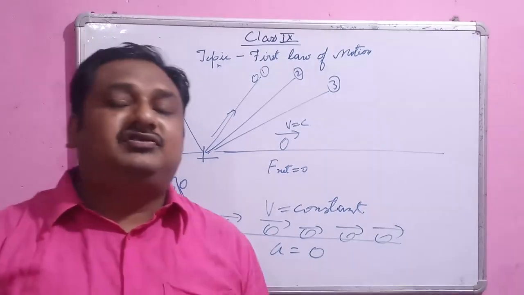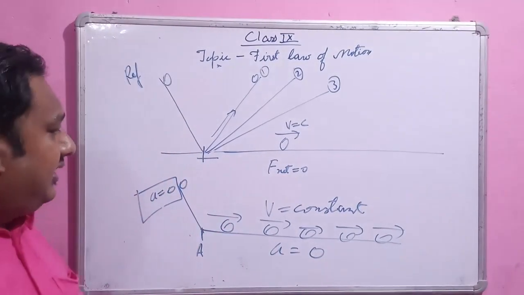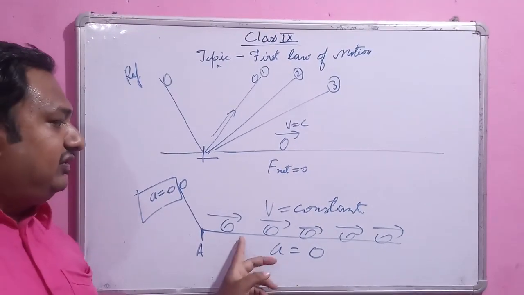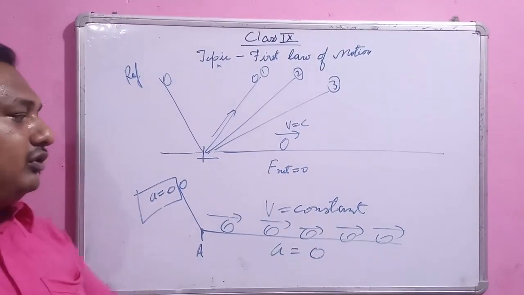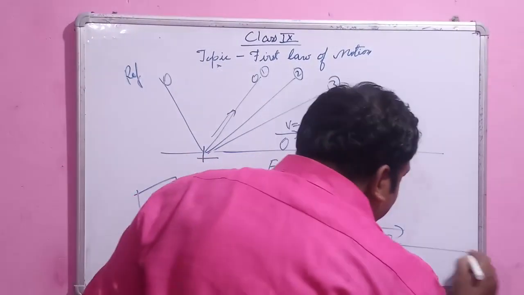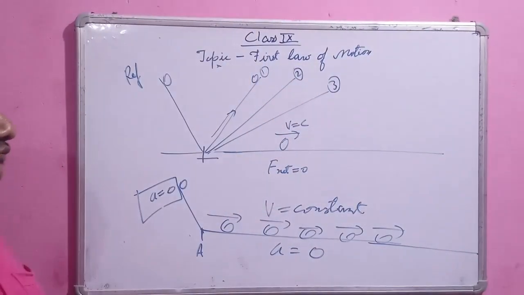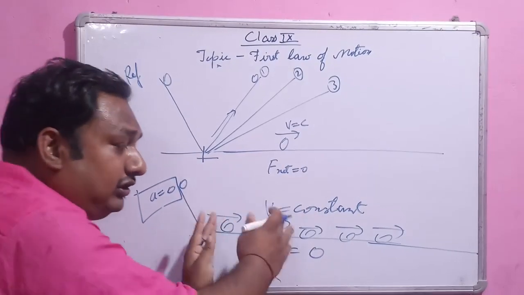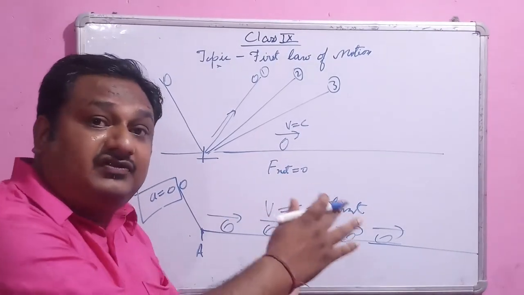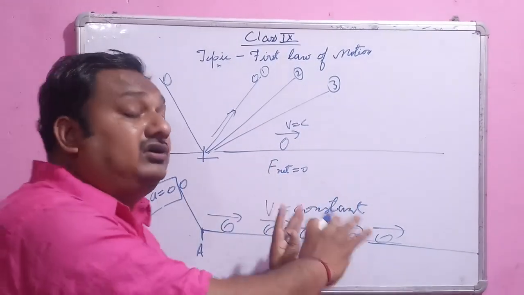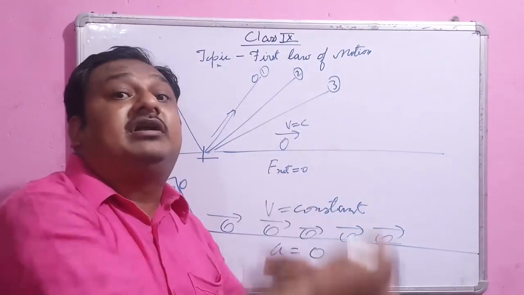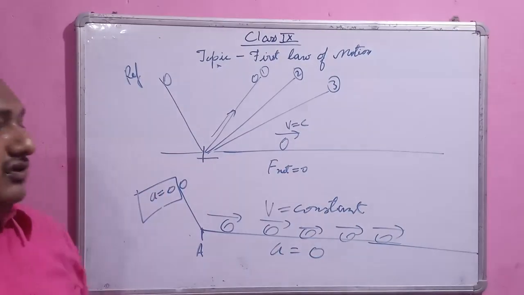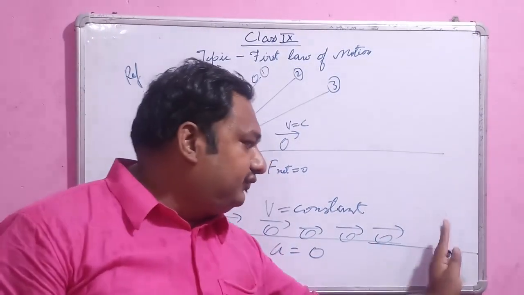We will compare these two states of motion, and we will say if the ball is at rest, it will be at rest, and if the ball is in motion, it will be in motion. Because suppose we make an infinite length of the marble, the ball will continuously move with a constant velocity. So here the ball does not want to change its state of motion. It does not want to come to rest automatically. We have to apply an unbalanced force to stop the ball.